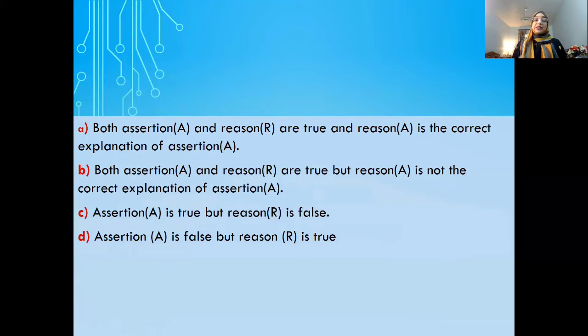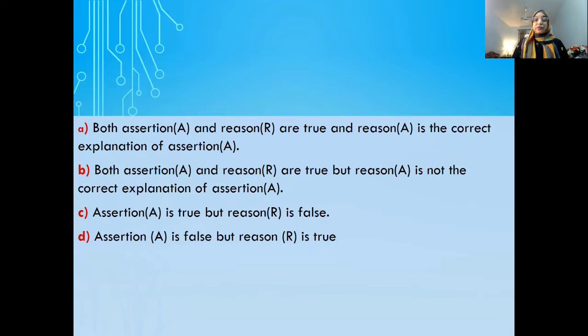Third option can be assertion is true, but reason is false. Means the statement given is true, but reason is false. And fourth is assertion is false, but reason is true. Means the statement given itself is false, the reason is true. There can be one more option, like assertion is false as well as the reason is also false. That can be one of the options. So you have to read all the options carefully and then proceed.